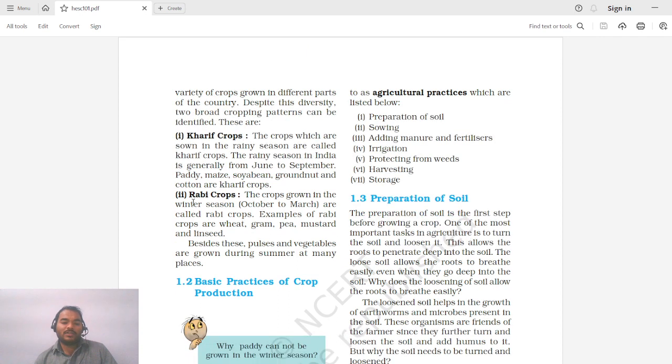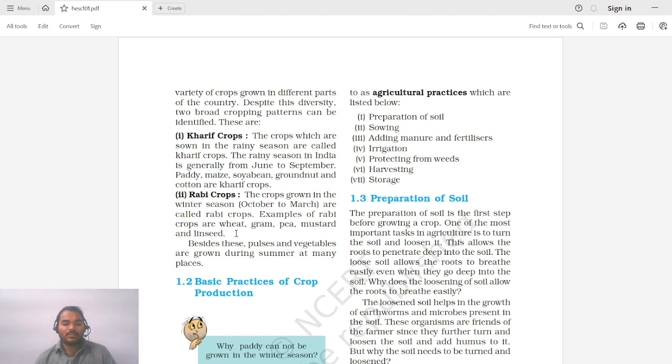The second classification is Rabi crop. The crops grown in the winter season, that is October to March, are called Rabi crops. So all the crops that are grown in winter season are known as Rabi crops. So few examples like wheat, gram, pea, mustard, and linseed. These are the examples of Rabi crops.